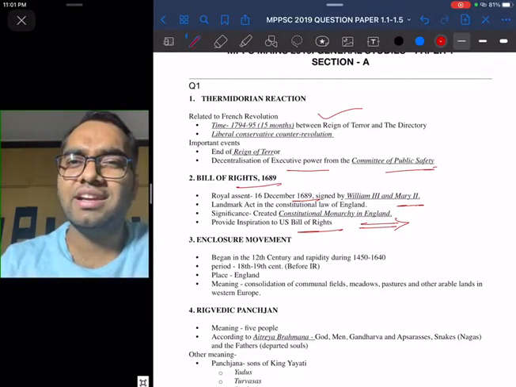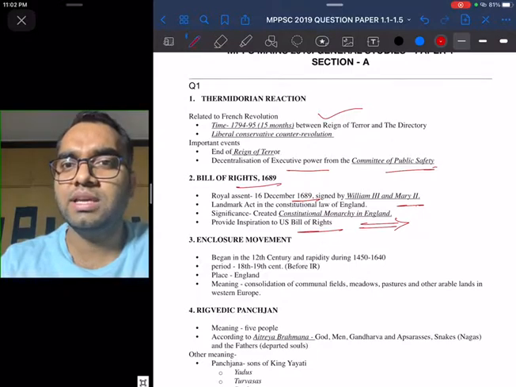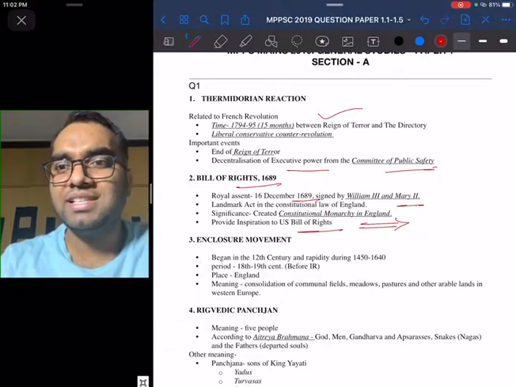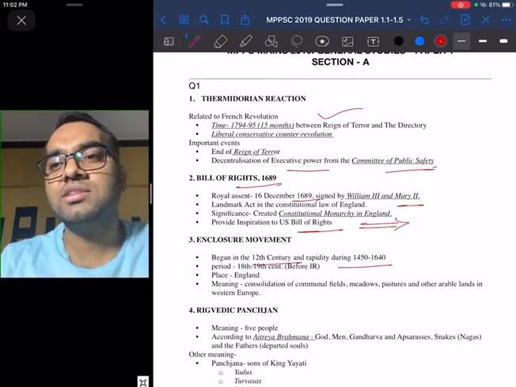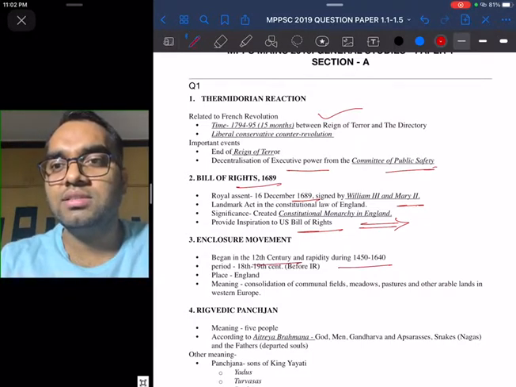Okay, then we move on to our next question, that is enclosure movement. It is again related to the history of England. Basically it began in the 12th century, and became rapid during 1450 to 1640. And once again, before the industrial revolution, this enclosure movement was very intensified during the 18th and 19th century. What was the reason for this intensification?